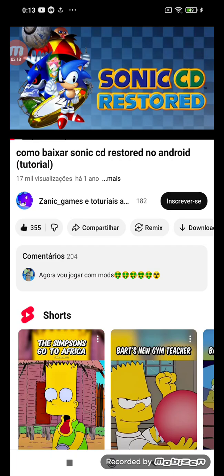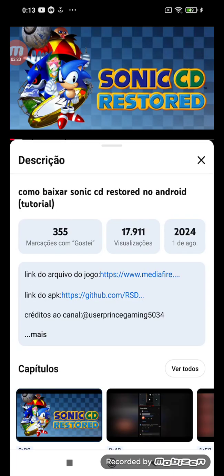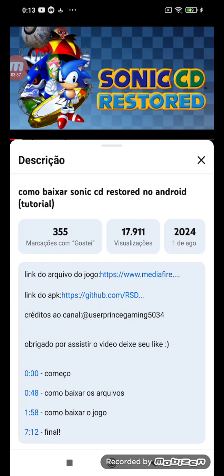So we gonna go to description. We going to this to install the APK, but I already install the APK. I have the folder.